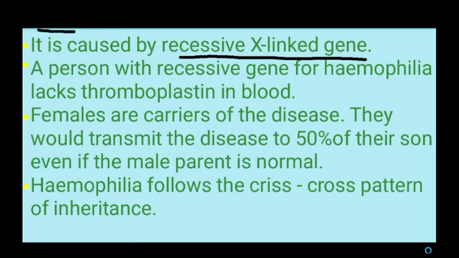If a person receives a recessive gene for hemophilia, the person lacks thromboplastin in the blood. What do you mean by thromboplastin? It is a blood clotting substance. Thromboplastin is the substance needed for blood clotting.